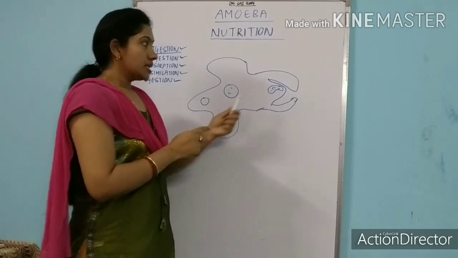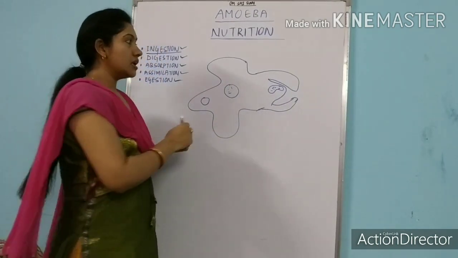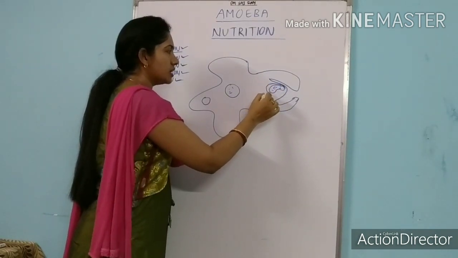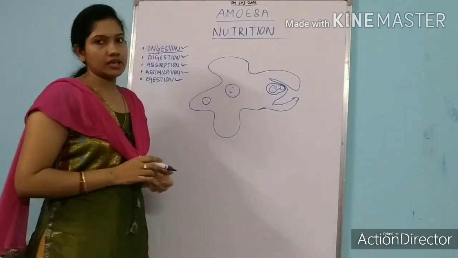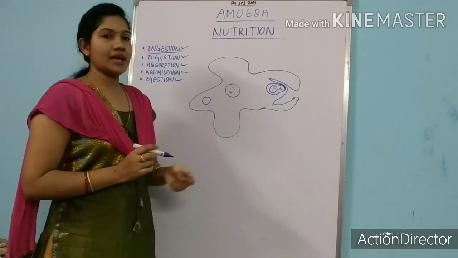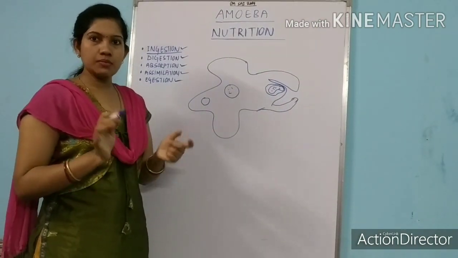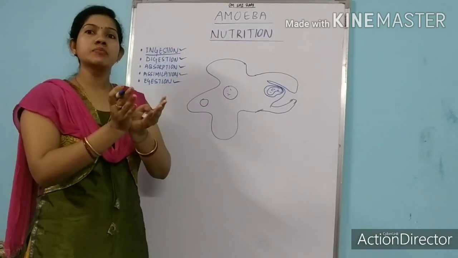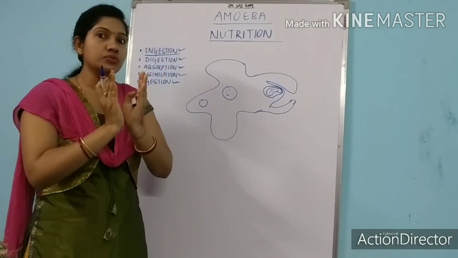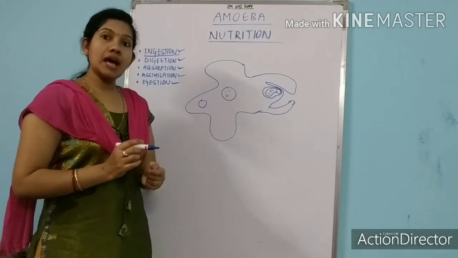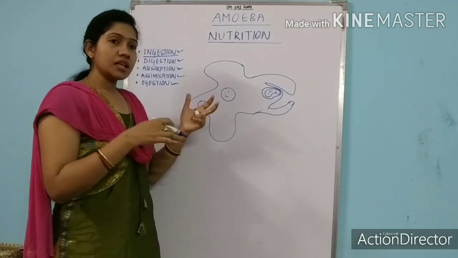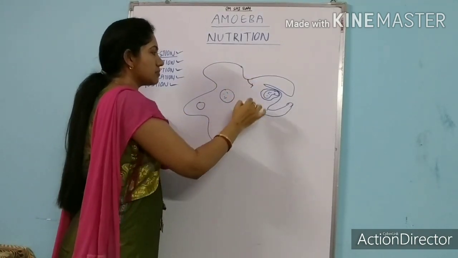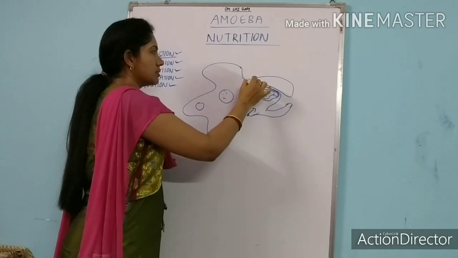What is digestion? The ingested food particle now forms a vacuole-like structure around it. This is called the food vacuole. This is a tendency of amoeba: after ingesting the food, it forms a covering over the food as a vacuole and stores the food. Now there are some digestive enzymes secreted from the plasma membrane of amoeba.